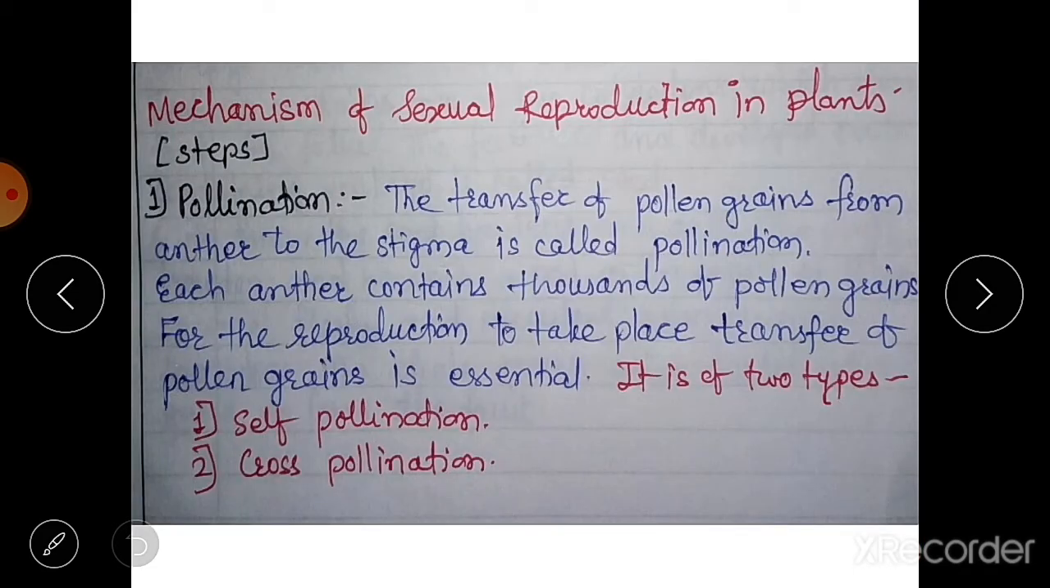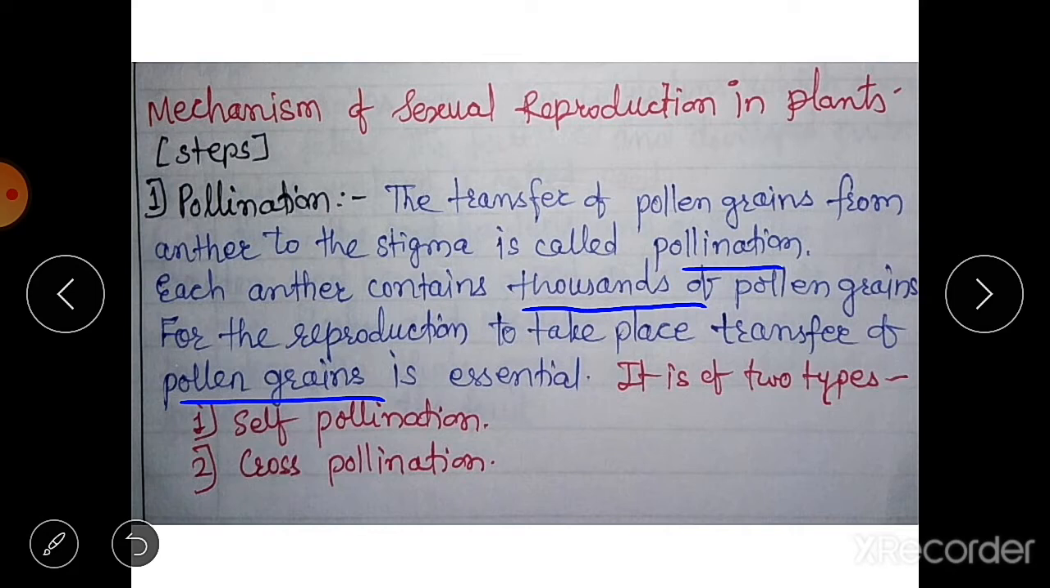Pollination is the first step in the sexual reproduction of plants. So what is pollination? The transfer of pollen grains from anther to the stigma is called pollination. Each anther contains thousands of pollen grains, and for reproduction to take place, this transfer of pollen grains is very essential. Without that, there will be no reproduction in plants.